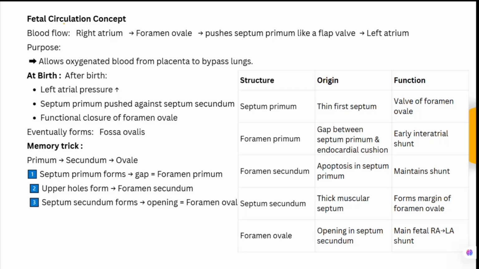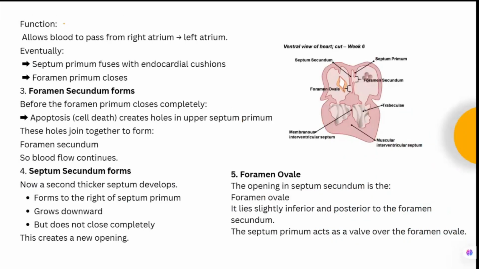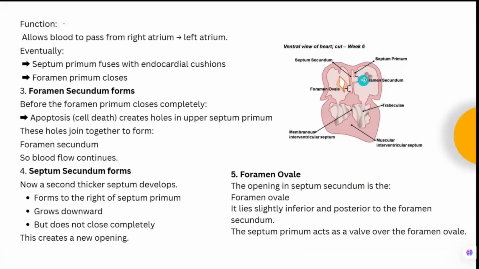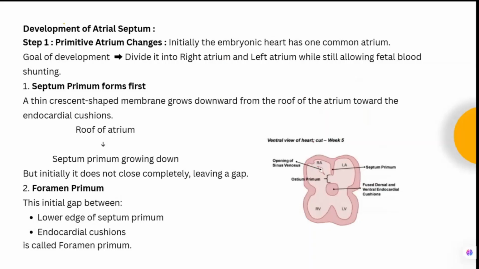This septum primum will have a flap-like covering over this foramen at the time of birth. Okay.